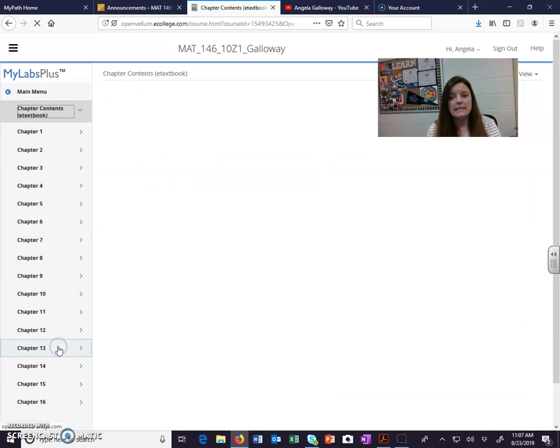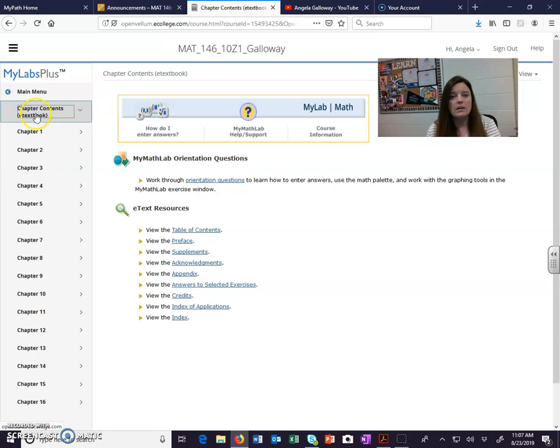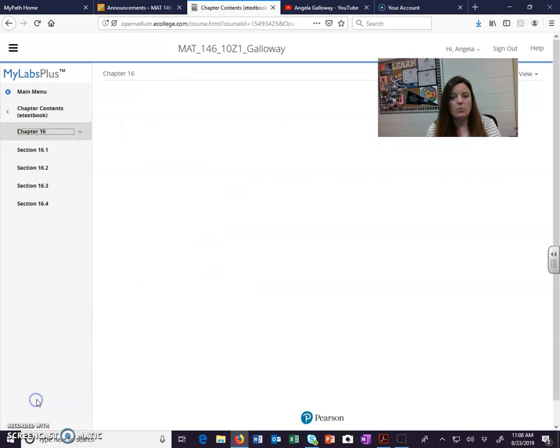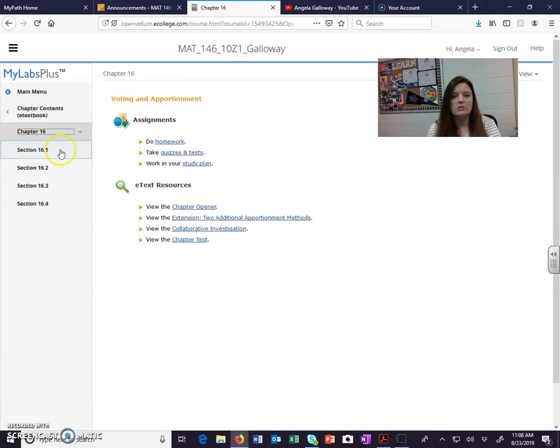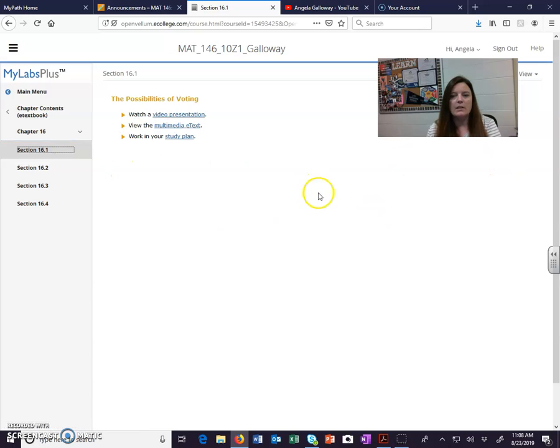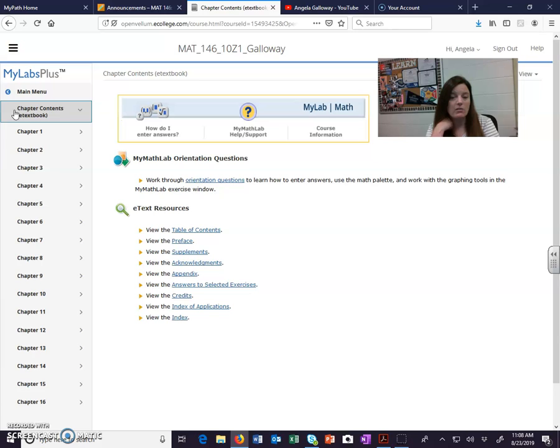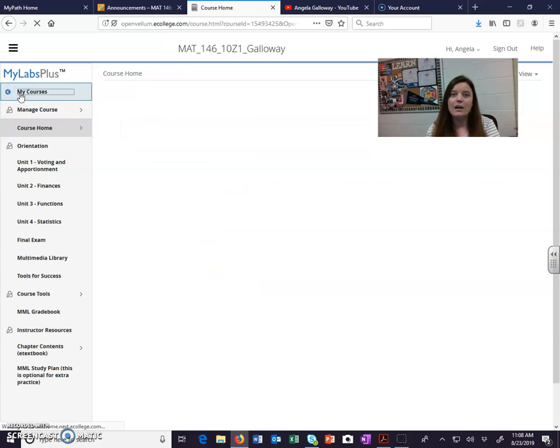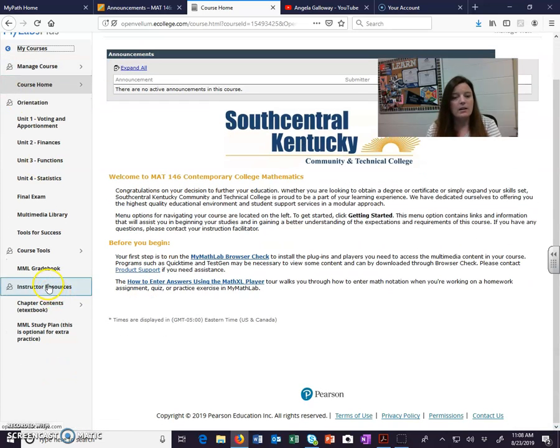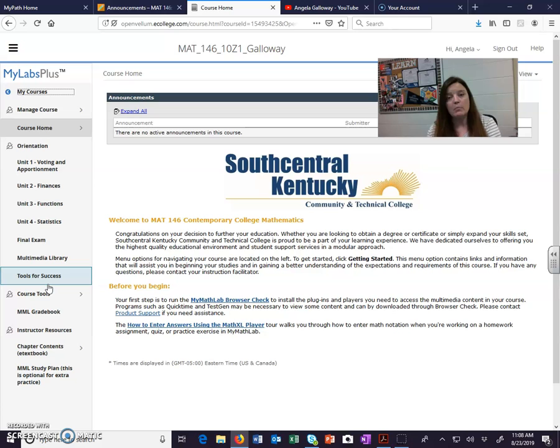Chapter contents is just the e-textbook. So if you know exactly what you want to look at, you can go straight to that chapter and section and work on it or read that there. You can print out copies or pages of the book if there are certain examples you like that you want to print out. So you can still have a paper copy of the book without having to buy the whole book.